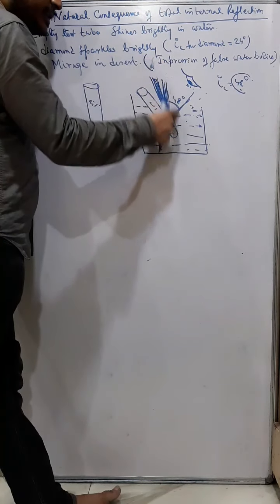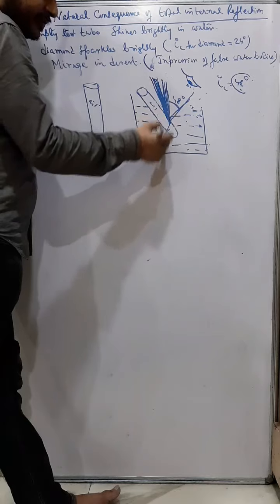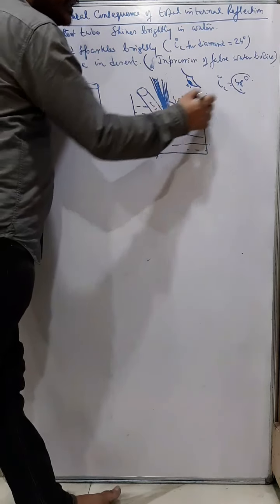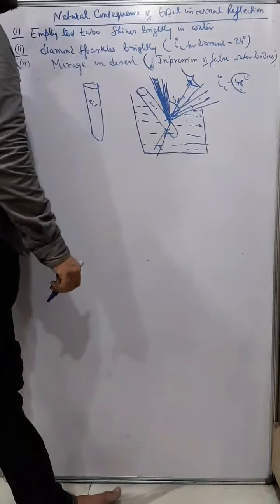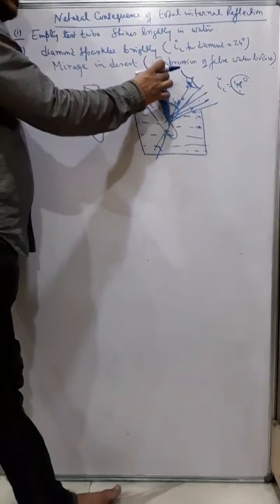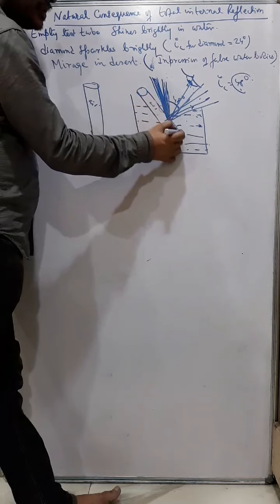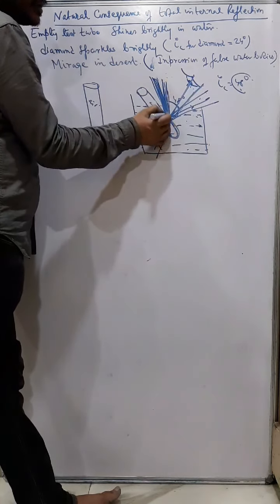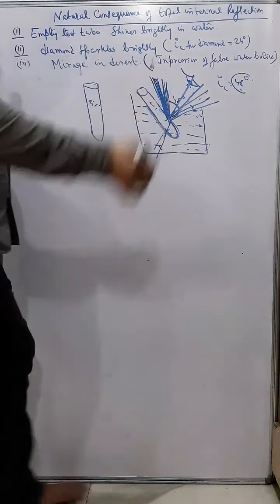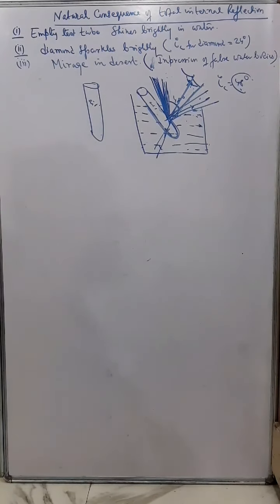Then all these rays will not refract, and they will all reflect in this way. Since so much light is getting reflected from the outer wall of the test tube, the test tube shines brightly. So this is one application of total internal reflection.